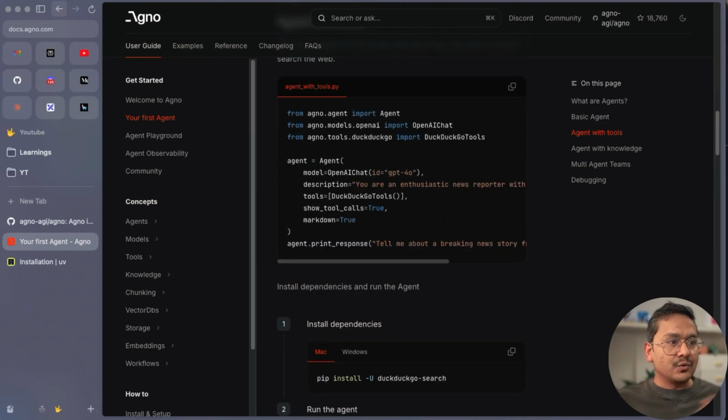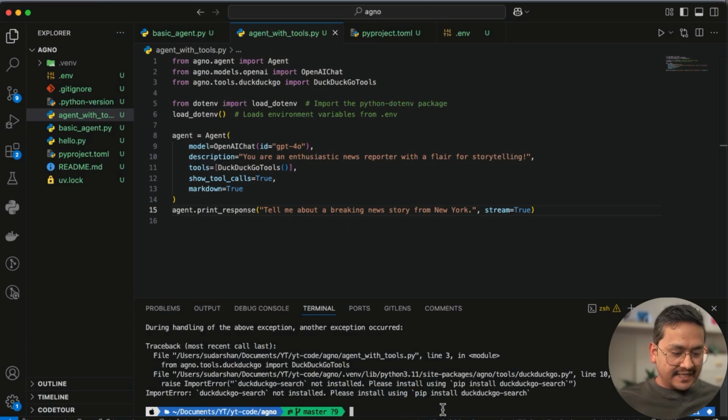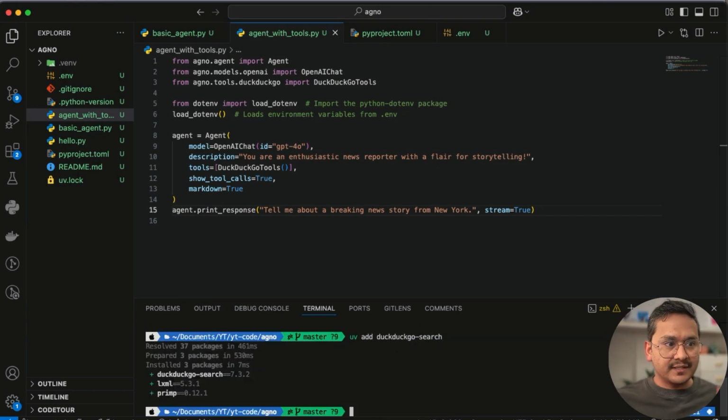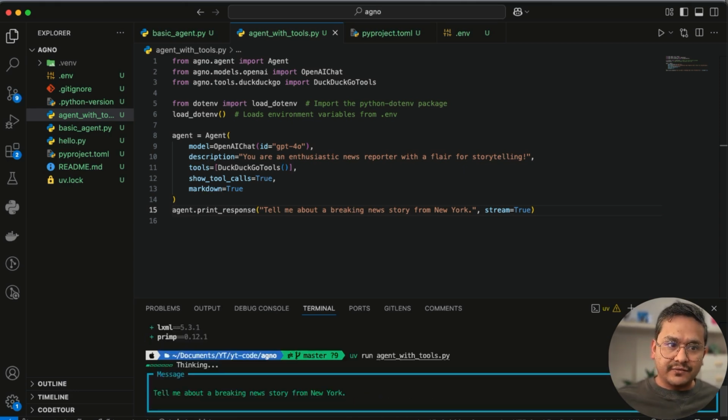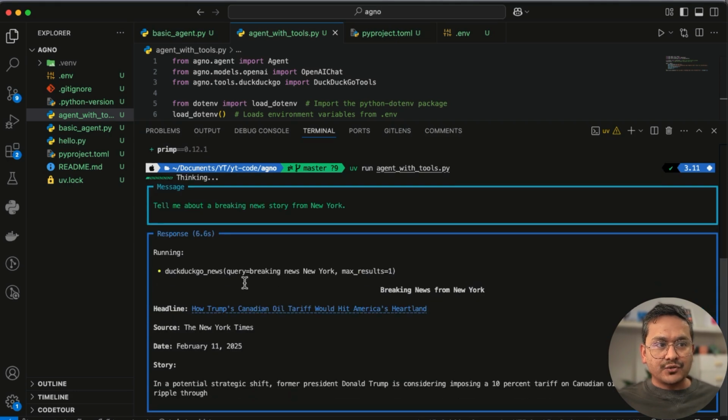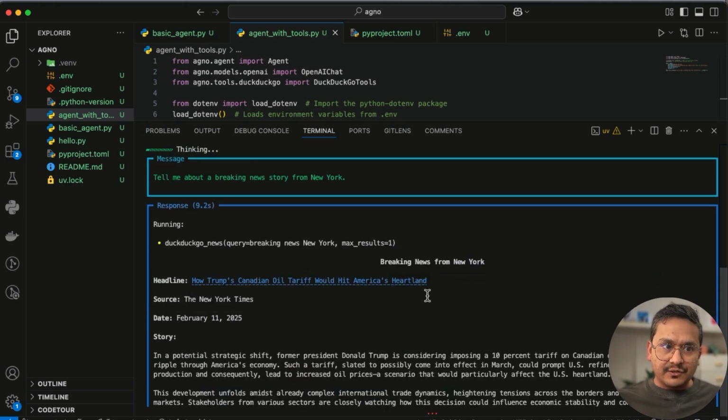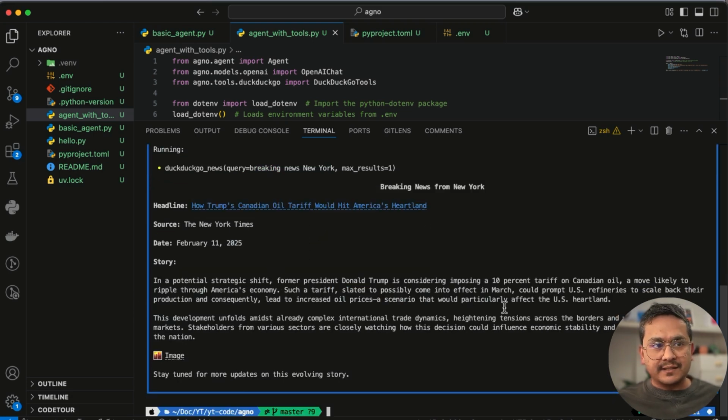So now I can go to VS Code and say uv add duckduckgo-search, adding those things. It's added there. Now if I run this file again, you can see here, DuckDuckGo search breaking news, max results equals 1 by default, how Trump's Canadian oil tariff would hit America's heartland. And this is from February 11, 2025. Before, it was using something from the past because it does not have the recent information.